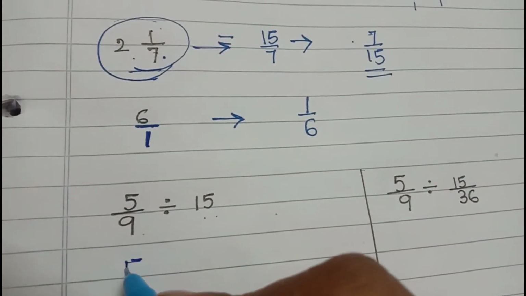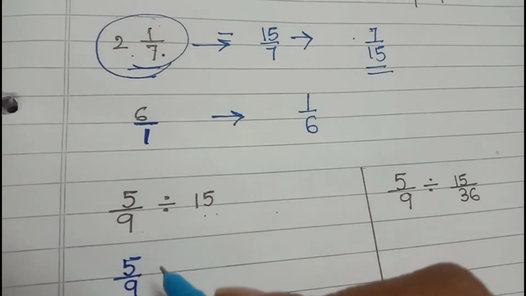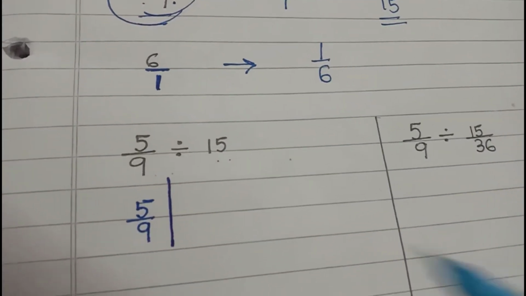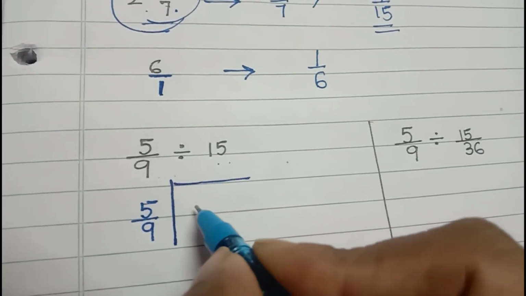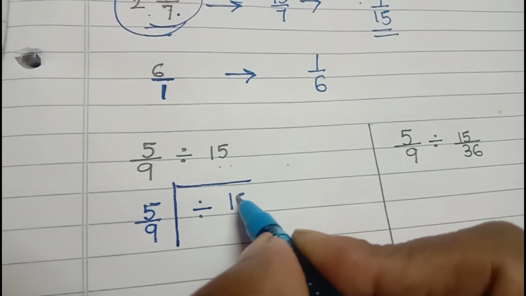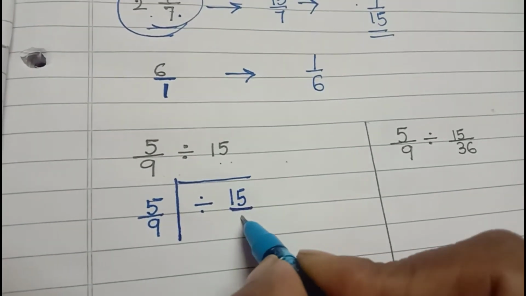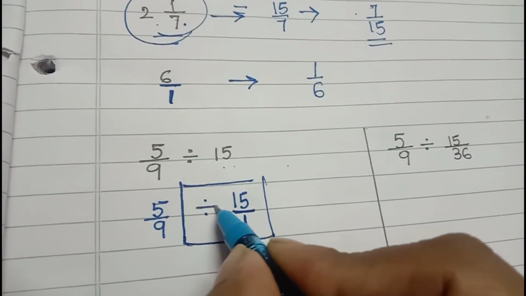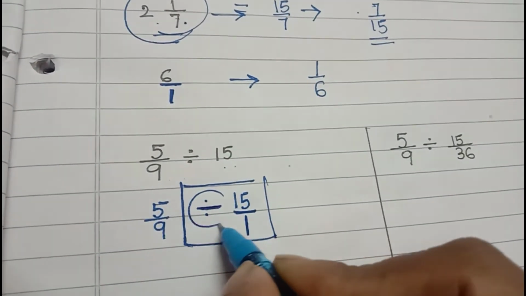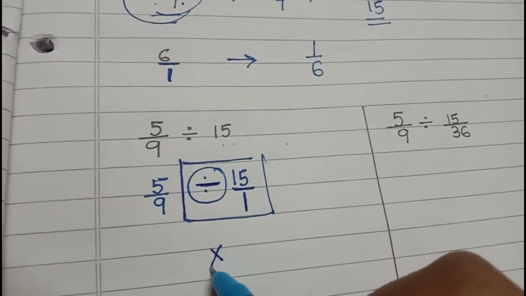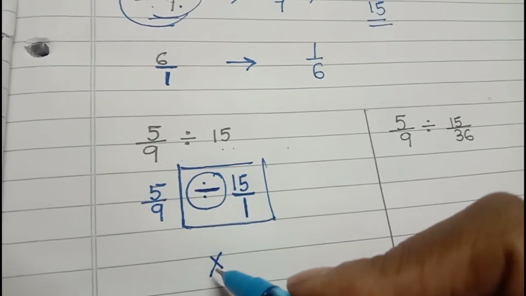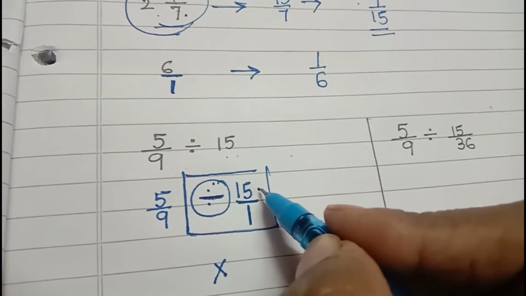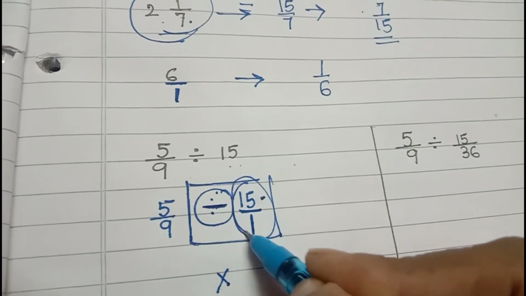See, 5/9 जो फर्स्ट वाला फ्रैक्शन है, we never touch it. उसके आगे एक चाइना बॉल बना देते कि भाई हमें इसको तो टच ही नहीं करना. And then the second fraction is 15. तो it is a whole number. So make it a fraction. Now what we will do, we will change this division sign into multiplication sign. And see, when you are changing this division into multiplication, at that very moment you will inverse the second fraction.